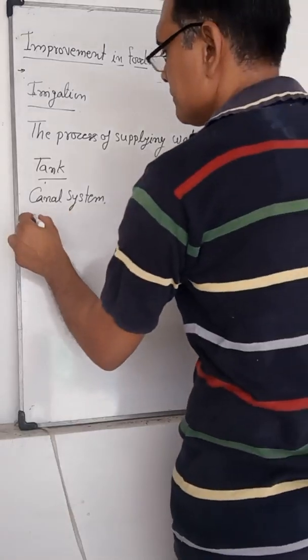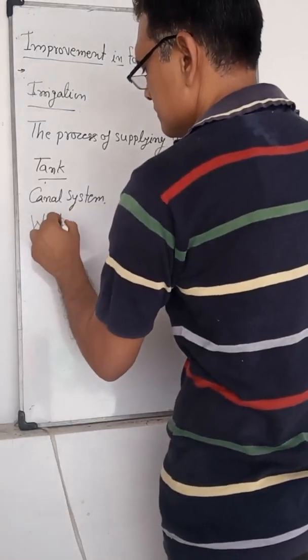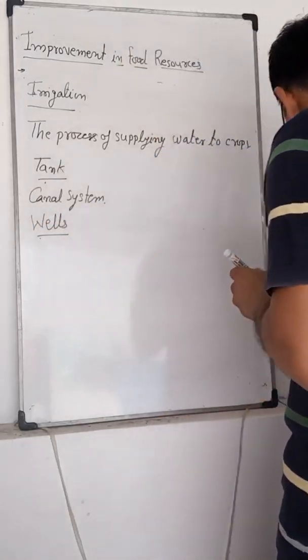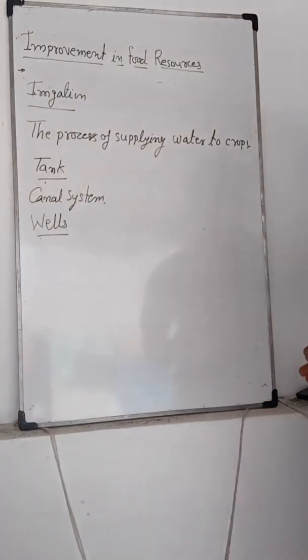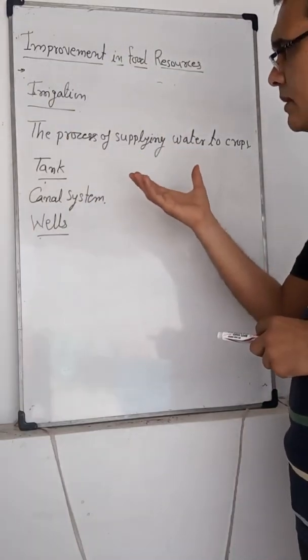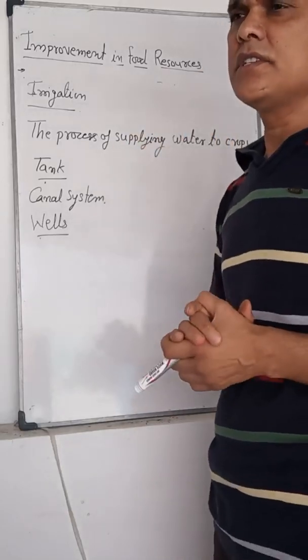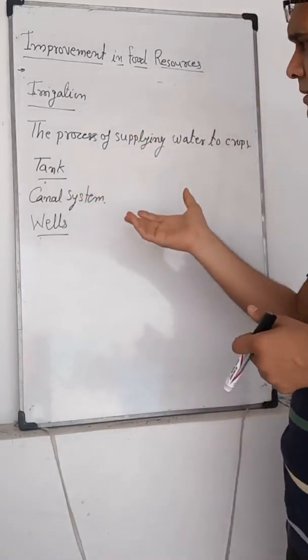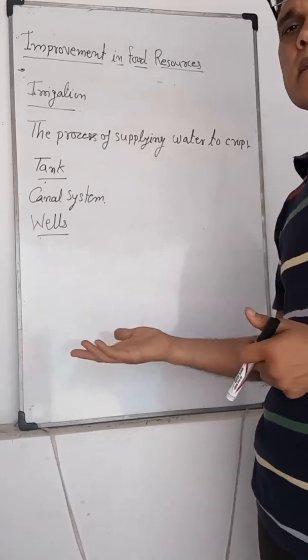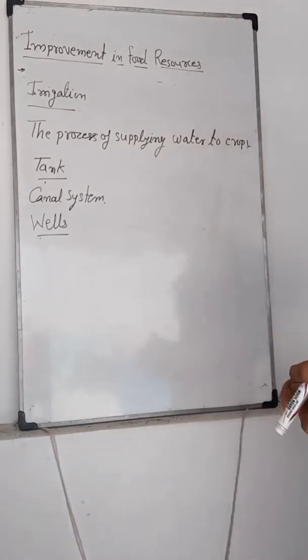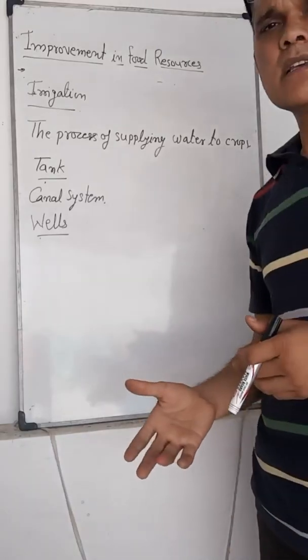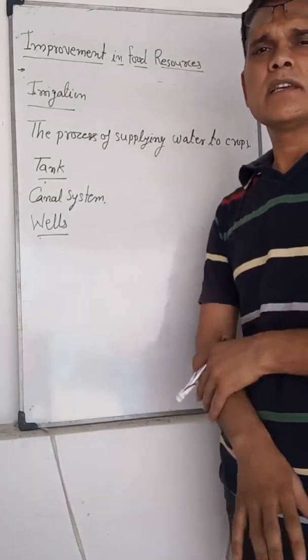Wells are particular water reservoirs which help in irrigation. There are two types of wells: open wells and tube wells.